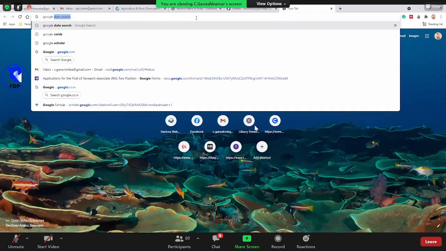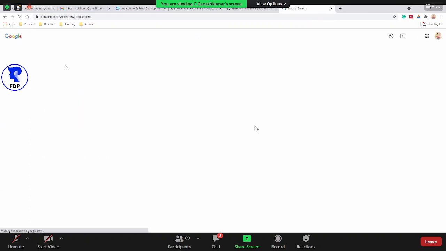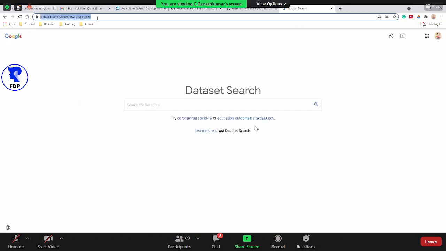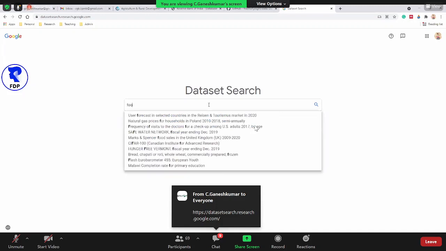Okay, there is something called Google data search. Google is providing this, connecting a lot of data-related websites. Like we know Google Scholar, right? So like this is another data set. Okay, so if you look at this, this is the data set. For example, food related data.